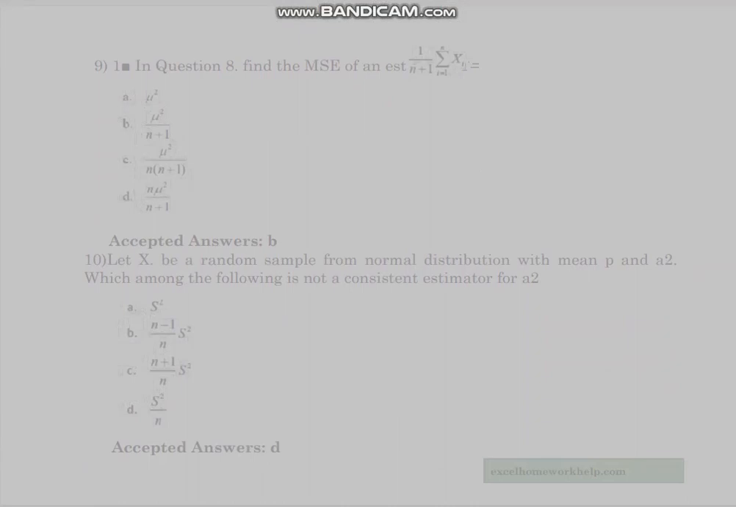9. In question 8, find the MSE of an estimator T equals 10. Let x be a random sample from normal distribution with mean p and variance σ². Accepted answers, B. 10. Let x be a random sample from normal distribution with mean p and variance σ². Which among the following is not a consistent estimator for σ²? Accepted answers, D. excelhomeworkhelp.com.